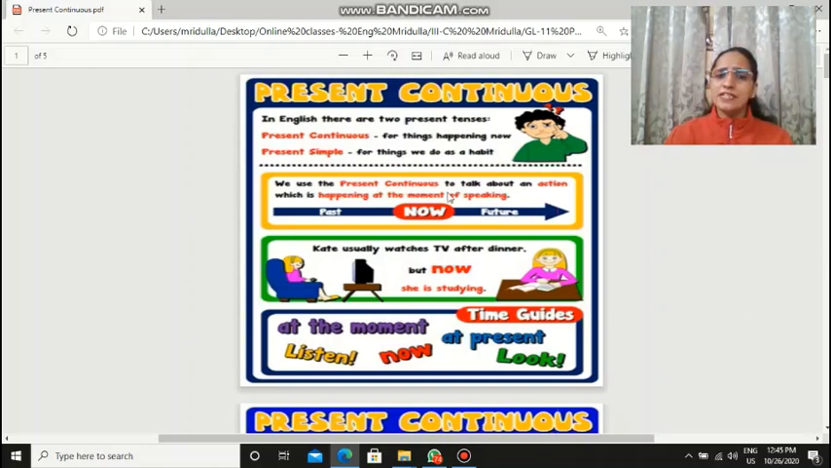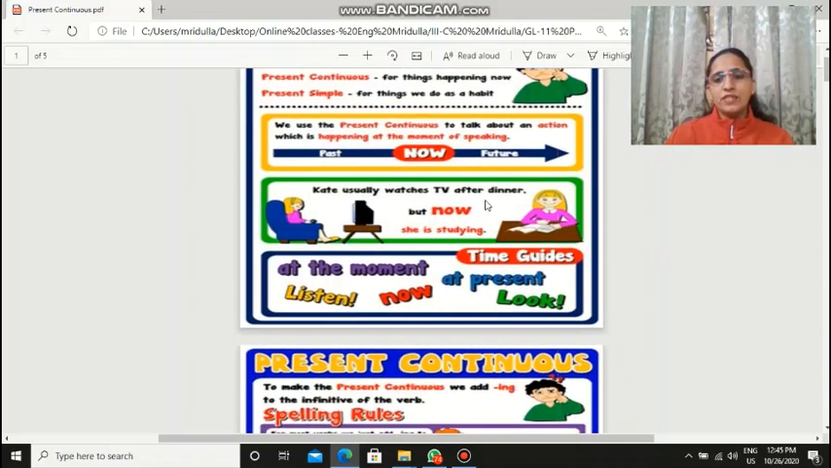So we use the present continuous tense to talk about an action which is happening at the moment of speaking. While I'm speaking, what is happening now? I'm teaching. So this is the present continuous as of now, right? Now look at these two sentences. Kate usually watches TV after dinner. But now she's studying. Kate usually watches TV after dinner is simple present, right? Something she does regularly, right? But what is she doing now? She is studying. But now she is studying. So that is present continuous. Okay?